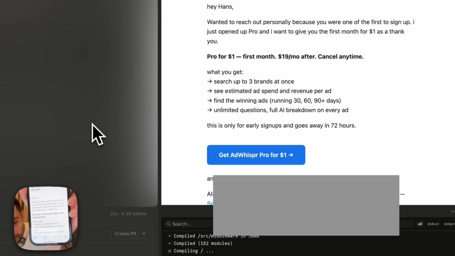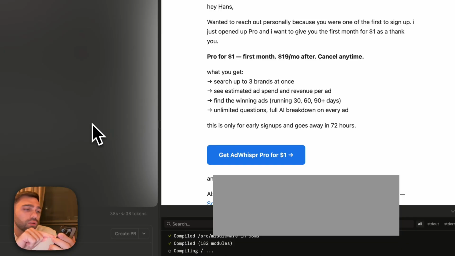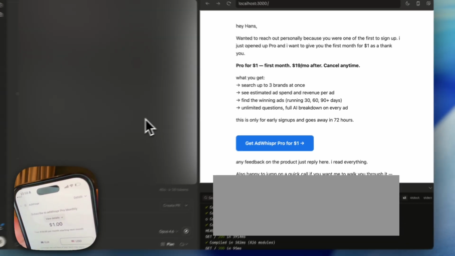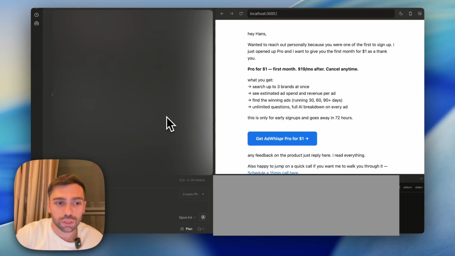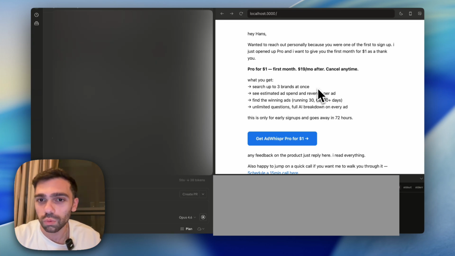So here's the entire email. I wanted to test that the $1 worked, and the $1 worked. So now people can just go ahead and pay $1, and the idea is to get them to convert. We can do a little one-on-one session with them and get on a call with them.